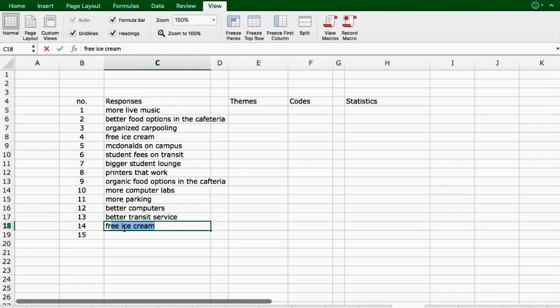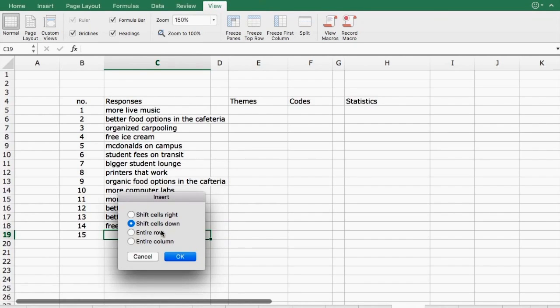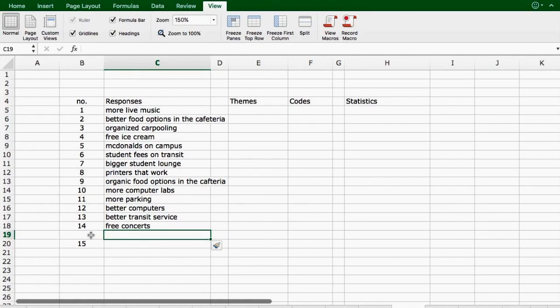What I would simply do is enter each of the responses. I would insert a row, and I wouldn't add a number here because this is also still related to questionnaire number 14. The reason you want to keep the number related to the actual responses is if at some point you realize you've made a mistake or you have a query about whether you entered your data correctly, you want to be able to go back to your paper version of your questionnaire and check that you've entered the actual response on that questionnaire aligned with what you have in your spreadsheet.